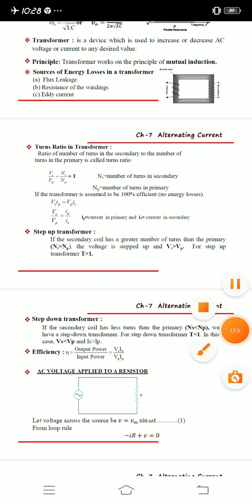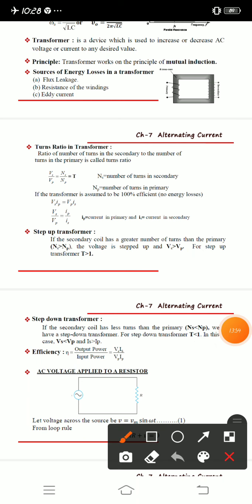You already know that there are two types of transformers: step up transformer and step down transformer. What is a step up transformer? If the secondary coil has a greater number of turns than the primary, then the voltage is stepped up. If the secondary coil has fewer windings, then the voltage is stepped down in that transformer. That is called a step down transformer.